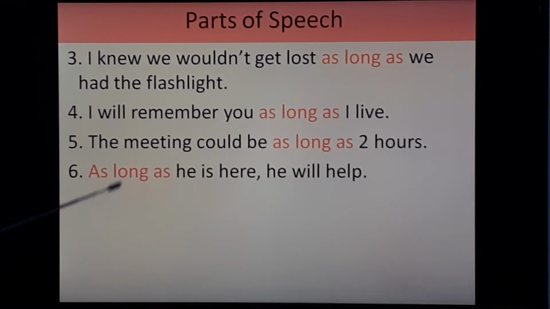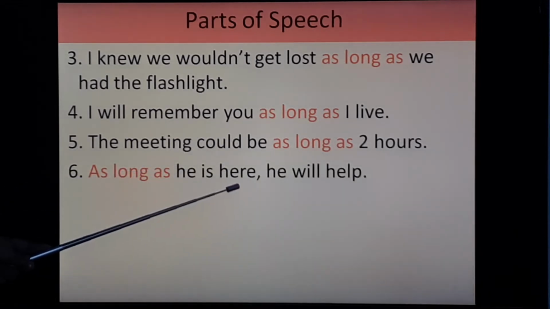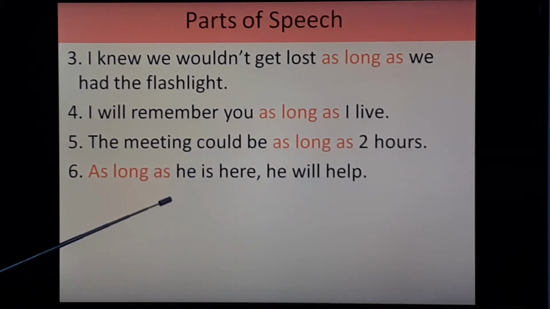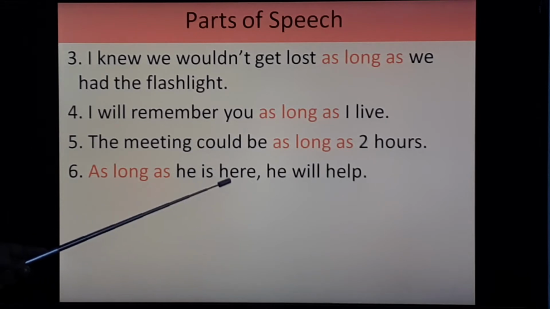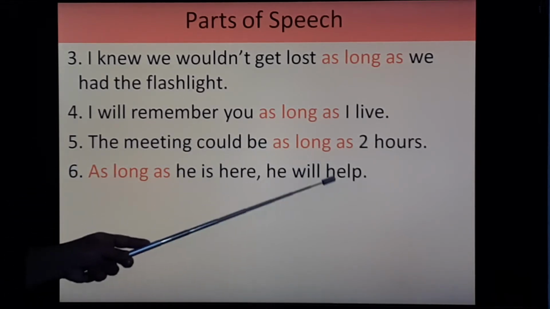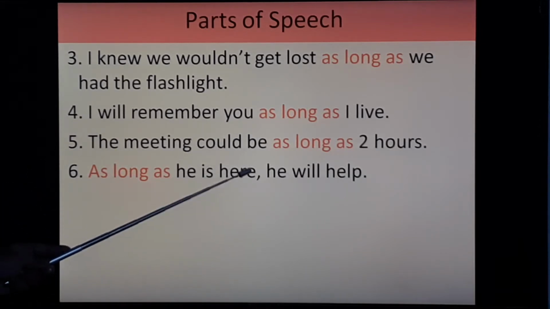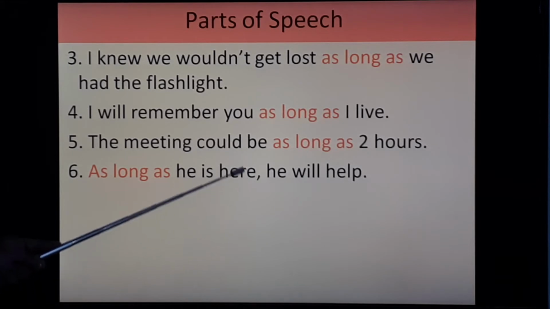Next, as long as he is here, comma, he will help. So here he is here, that is subordinate clause, and he will help, that is main clause, and as long as, that is subordinating conjunction. Here it is used in the beginning of the sentence, that's why comma is needed, because we have to take a slight pause.